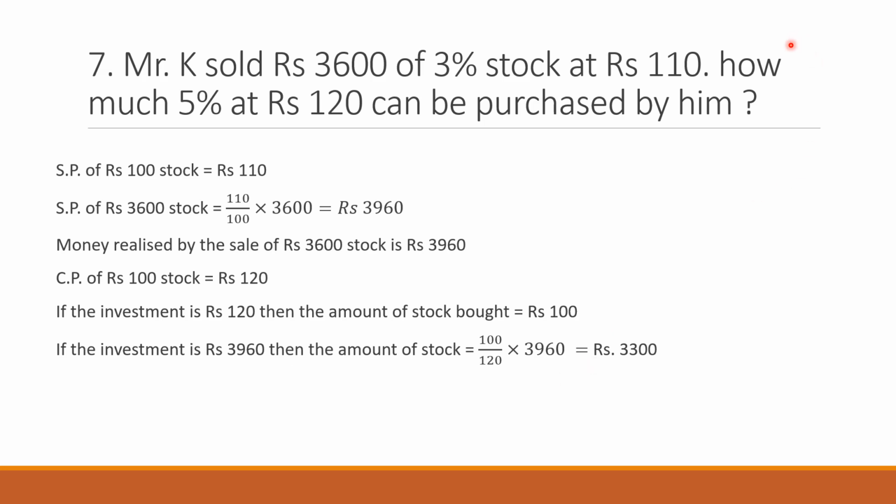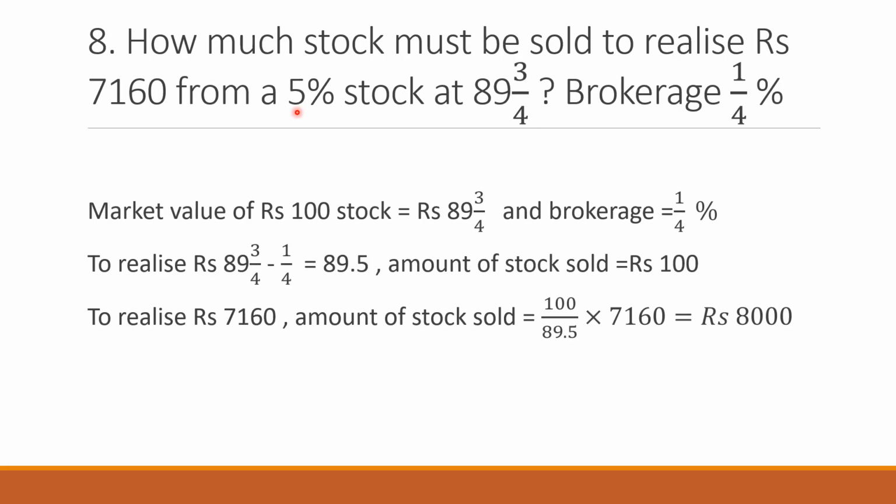So I highly recommend that you read the question thoroughly and don't panic. Now there are two cases given here. First consider the first case in an easy manner and then consider the second case. Next question says how much stock must be sold. So how much stock are you going to sell to realize 7160 from a 5% stock at 89 3/4, and the brokerage is 1/4%.